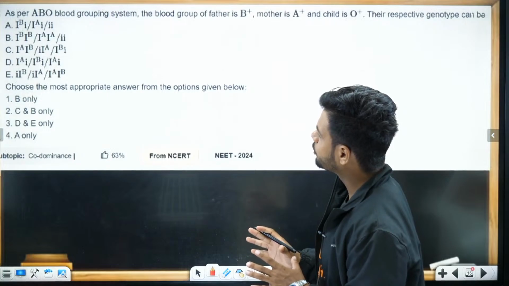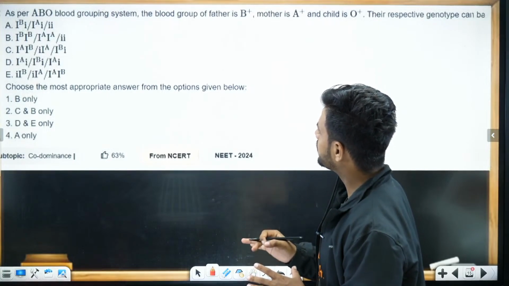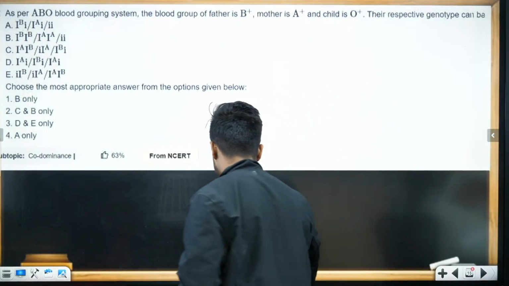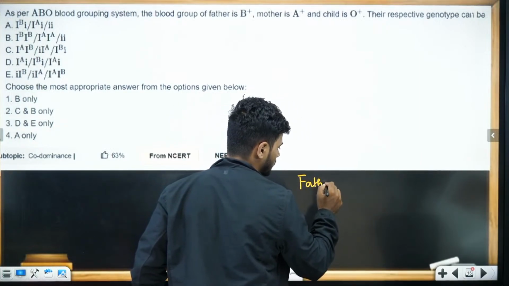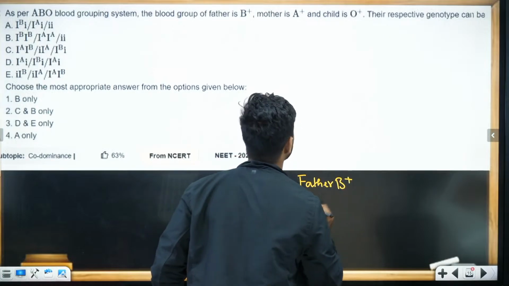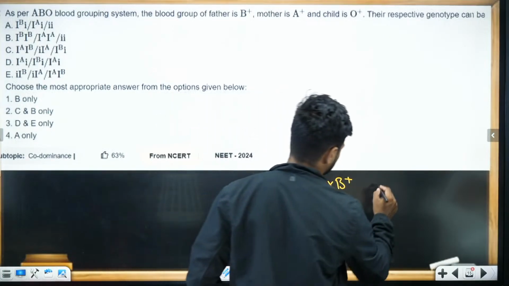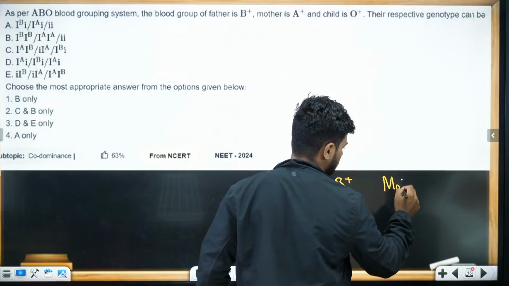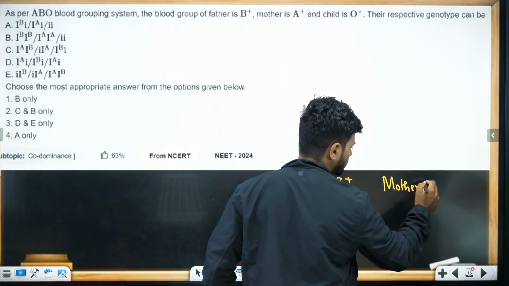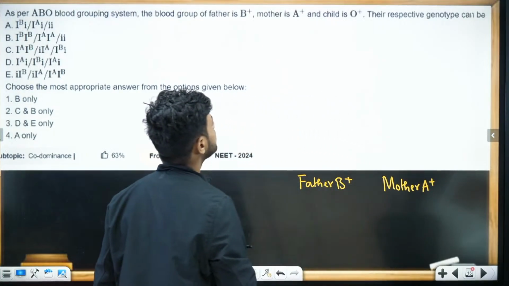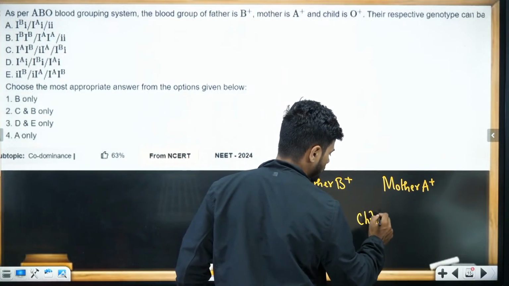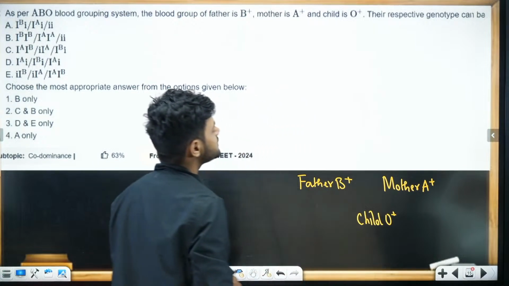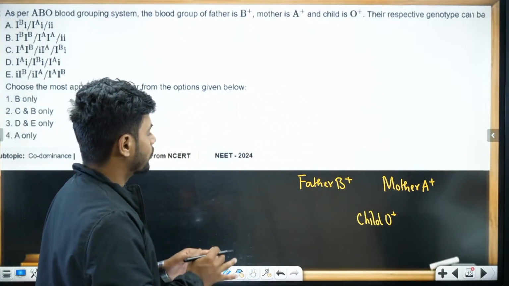As per the ABO blood grouping system, the blood group of father is B positive. Okay. Let's write down. Father is B positive. And mother is A positive. And the child is O positive. Now they're asking you what the respective genotype can be.